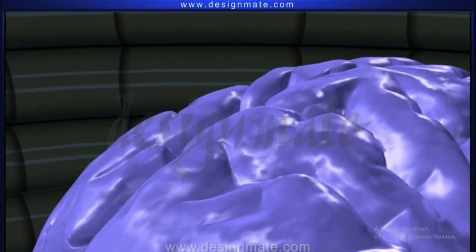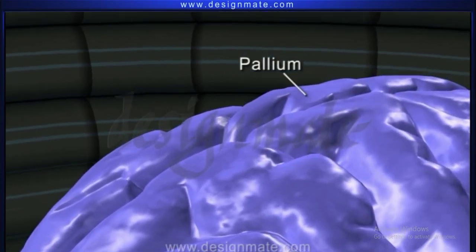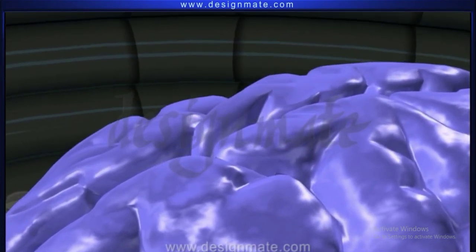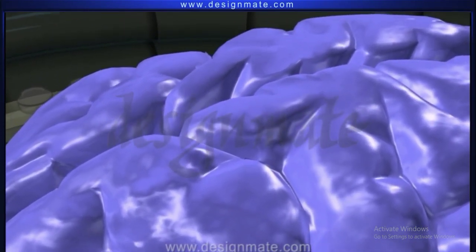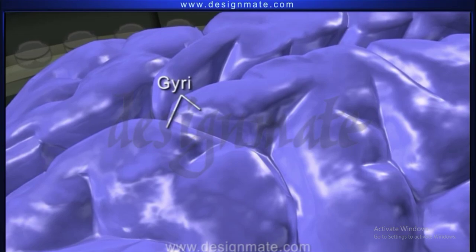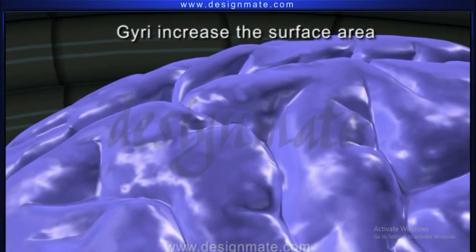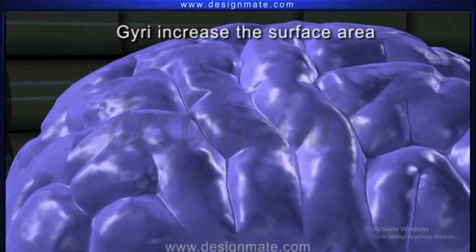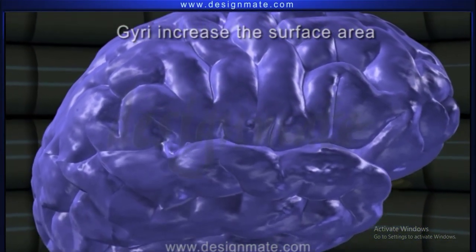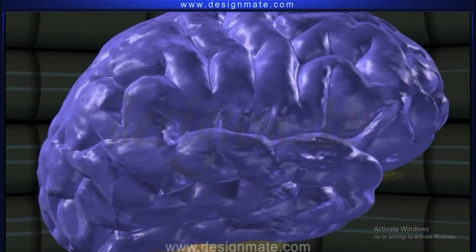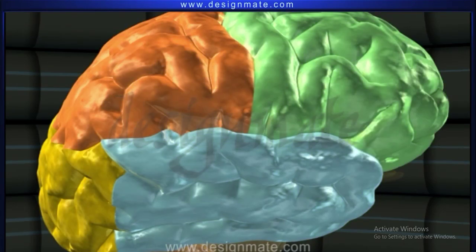The surface of the cerebral hemisphere is called the pallium and has several folds called gyri that form ridges and depressions called sulci. The gyri increase the surface area of the cerebral cortex. A few sulci are well developed and form three deep grooves dividing each cerebral hemisphere into four lobes.